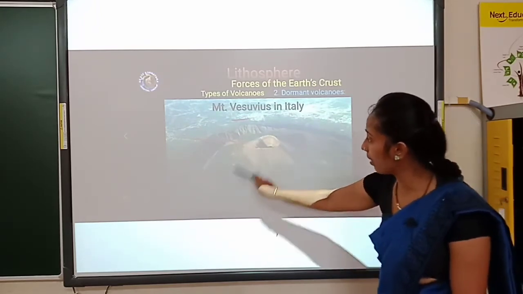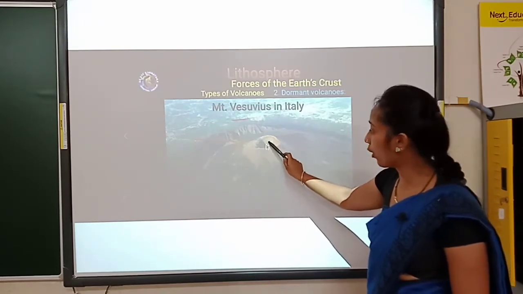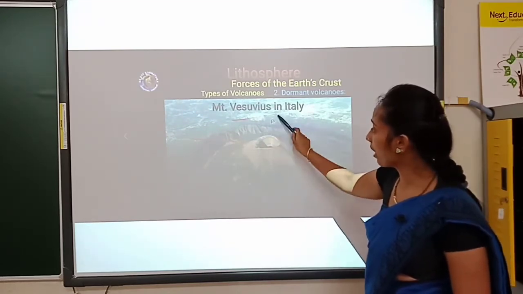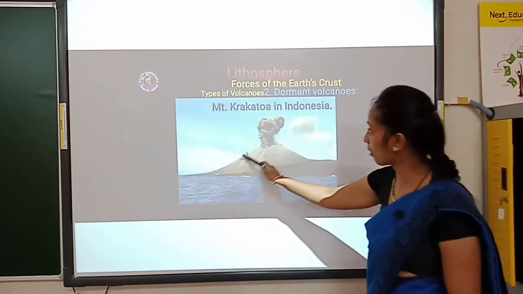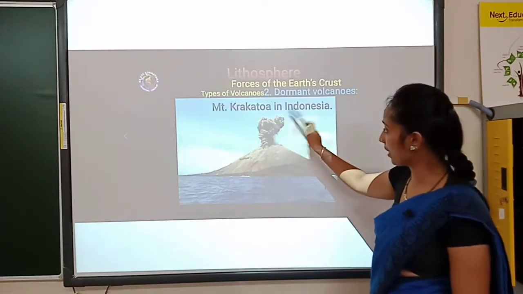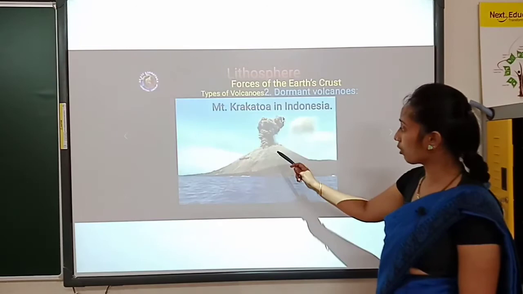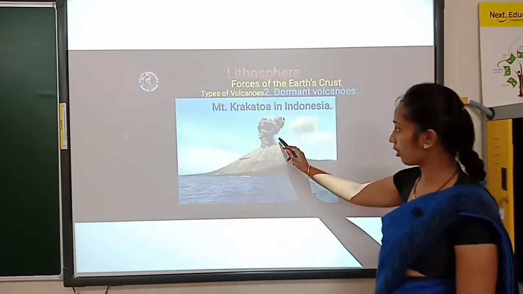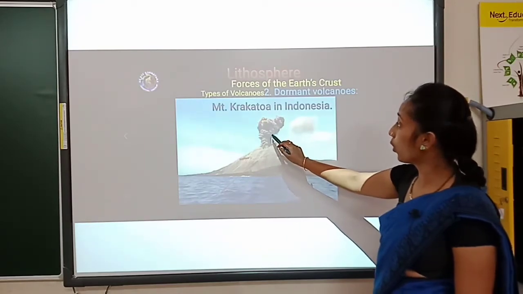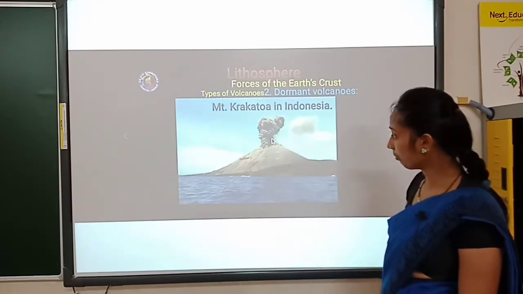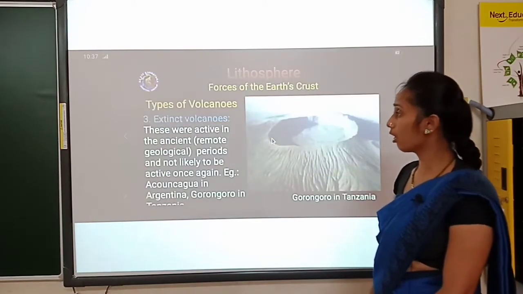Watch it. See these places with volcanic eruption. See the shape of the earth, where the narrow bend or narrow opening of the earth takes place, where all the volcanic eruption has taken place. See all the shapes you observe here. These gases we can call a volcanic eruption. This picture gives you a clear idea where we can see Krakatoa, where we can see volcanic eruption. Okay, now let's move on.